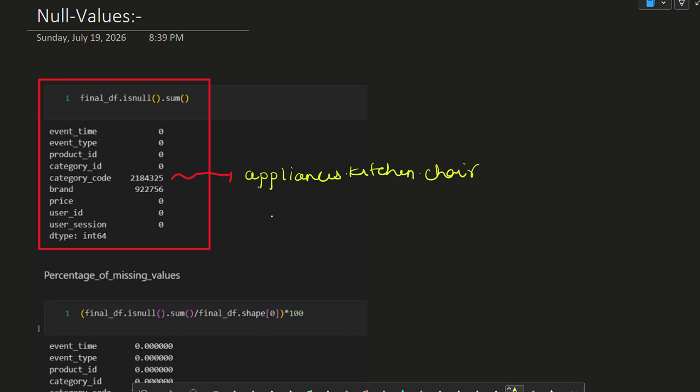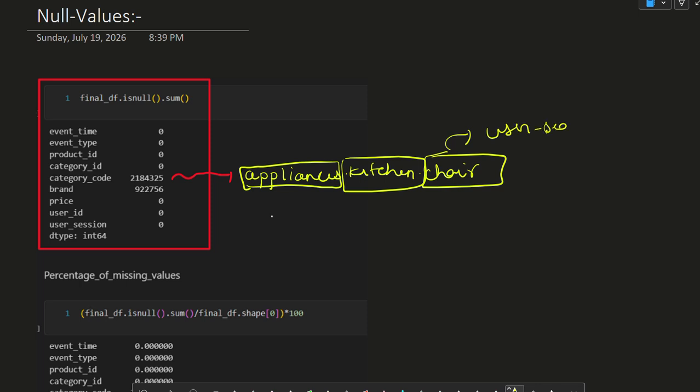So this is the broad category. Then under it there is kitchens, and then this is the specific item the user is searching for. After it, even the brands are missing, like there are some things which are unbranded.